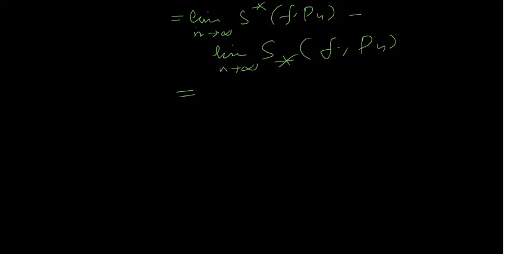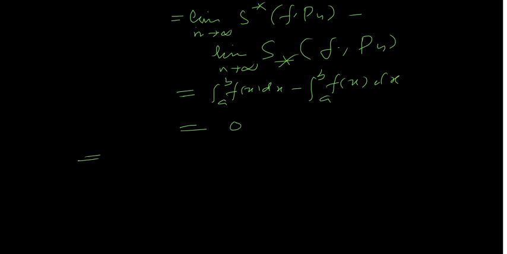So these limits are the same because f is Riemann integrable. This is equal to the integral from a to b by the previous theorem. Sorry, I was confusing this with the Lebesgue integral. Actually, f is Riemann integrable, and the limit of this is the Riemann integral, and the limit of this is also the Riemann integral. It is done in the previous theorem. So that's equal to 0.